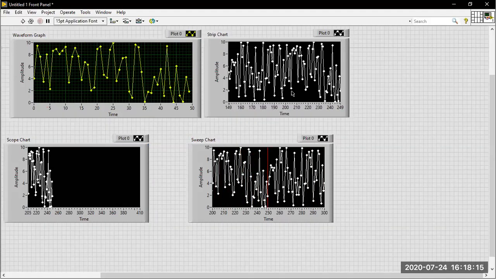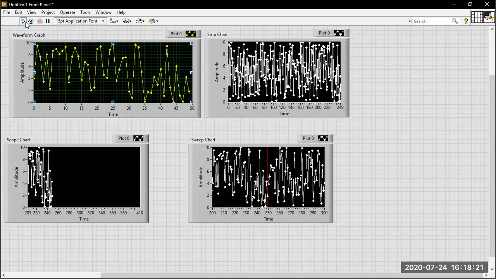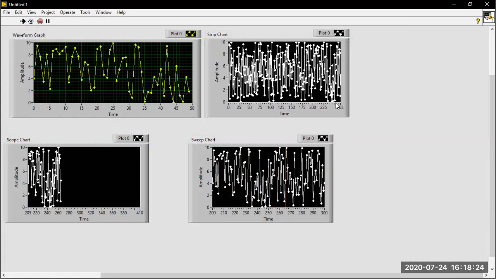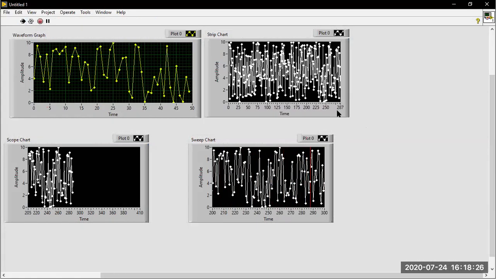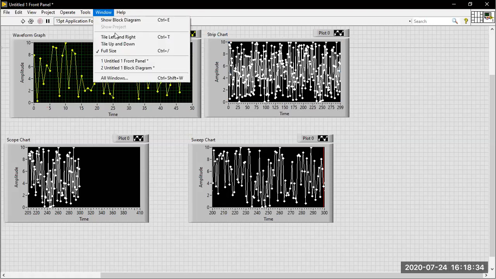But here in the strip chart, you have continuous values available, and auto scale will still be available here. If you are giving auto scale X, it will scale automatically over there. See here, that is the definition: strip chart will continuously plot the data from left to right. If you are giving auto scale X, scale will be taken automatically. That is the major difference between both charts.